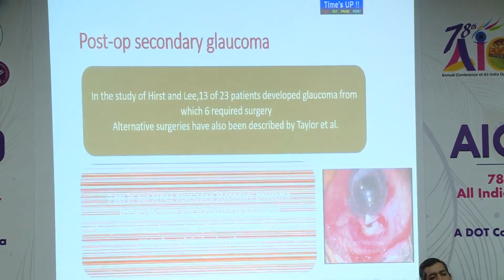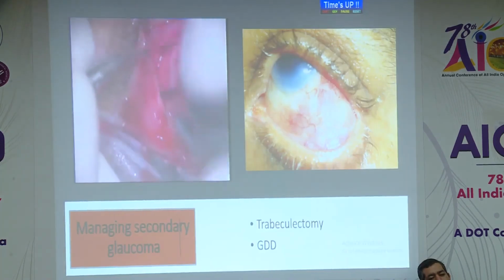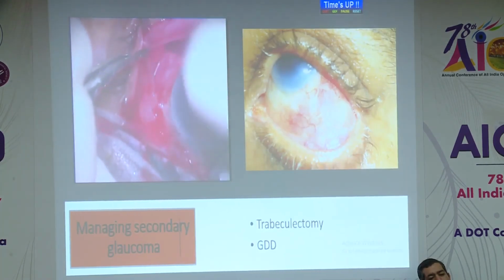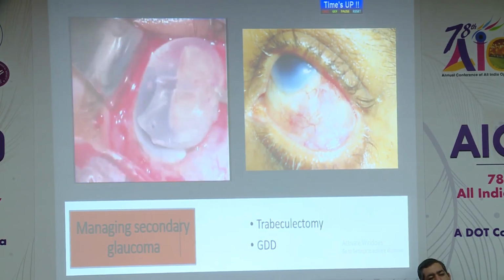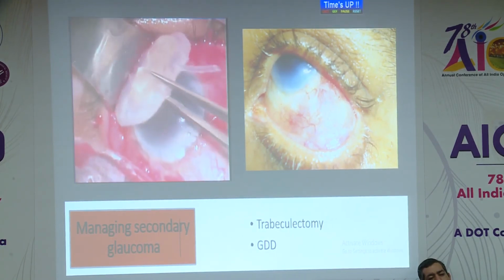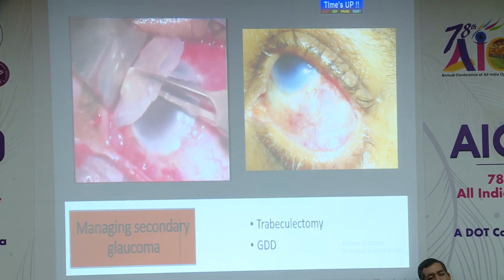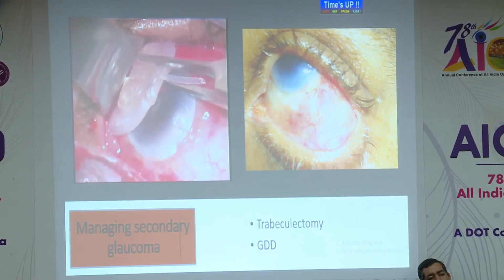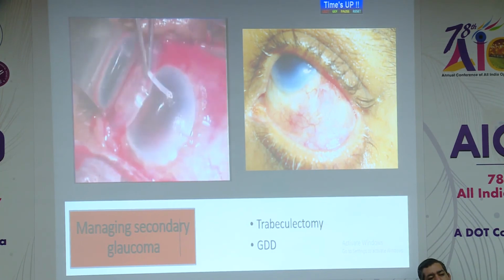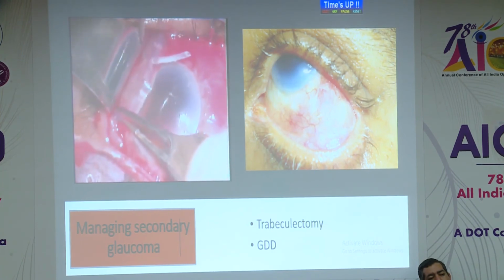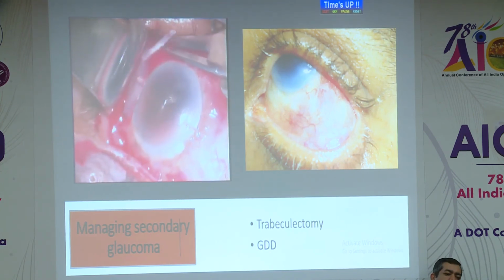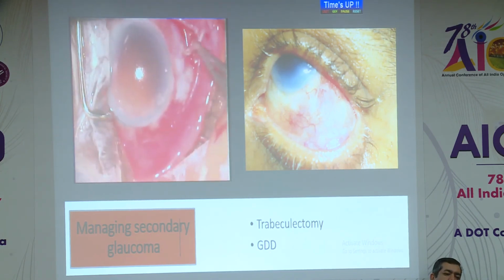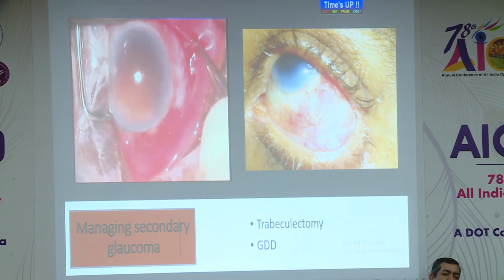Postoperative secondary glaucoma is seen in quite a high percentage, and this can be managed with trabeculectomy, and in most of the cases trabeculectomy doesn't work, so we have to go for a glaucoma drainage device. This case was a large anterior staphyloma, and while doing the keratoplasty there was spontaneous extrusion of the lens iris diaphragm, and the patient became aniridic and aphakic. Trabeculectomy failed, and in this case a glaucoma drainage device was placed in the inferotemporal quadrant, as the superior conjunctiva was not healthy.